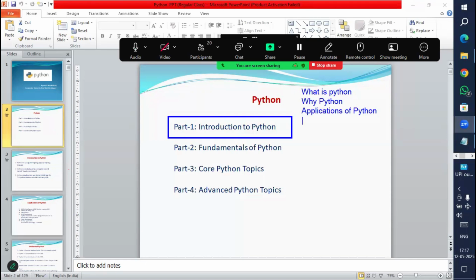Next, after these applications of Python, I'm going to show you that versions are there. Versions of Python. There are some different versions out there. I'm going to explain what the different versions are and which version we have to use, which version we should not use. Okay. And all these I'm going to explain to you.